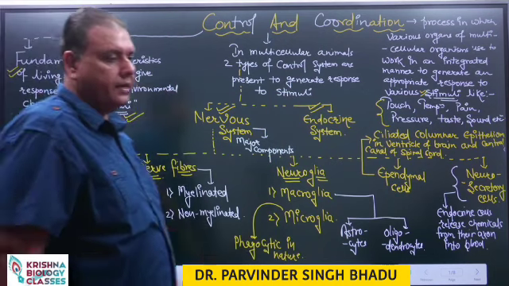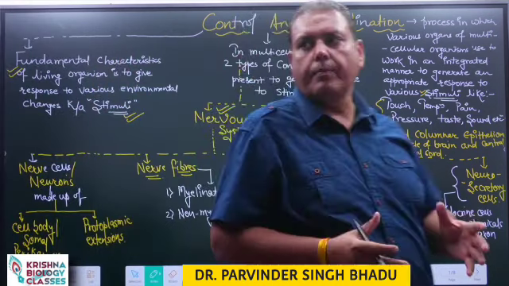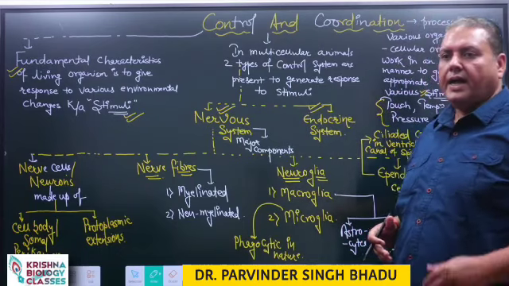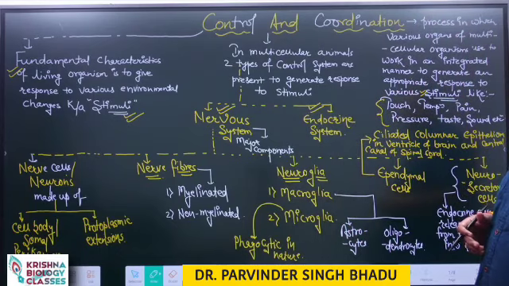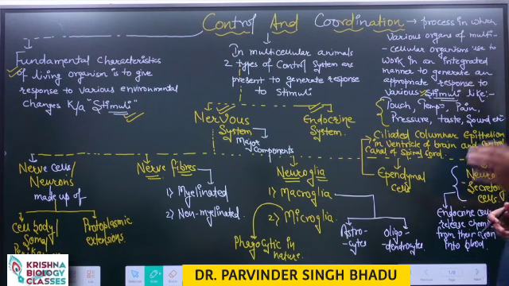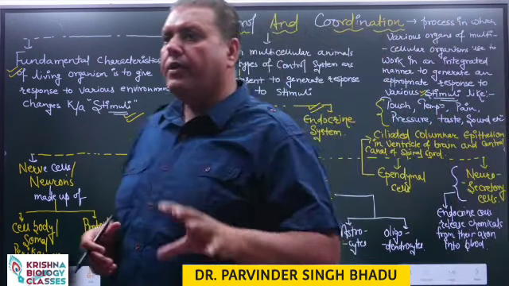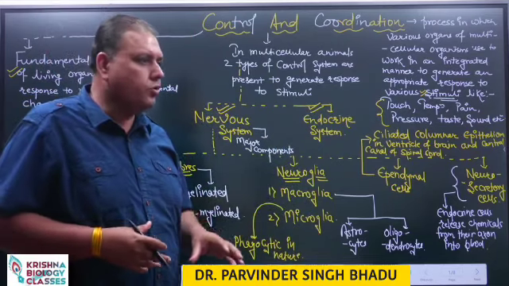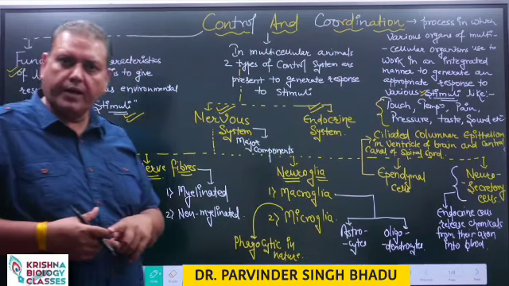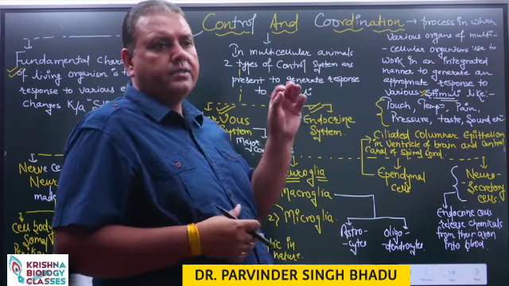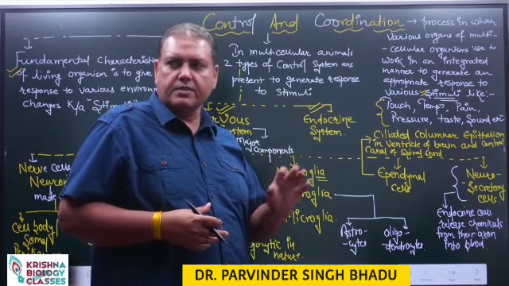So in this chapter we will discuss in detail about the components of the nervous system and how the questions come in NEET UG examination. The first basic question may come from the components of the nervous system. So you need to remember the various components of the nervous system and small brief information about them.